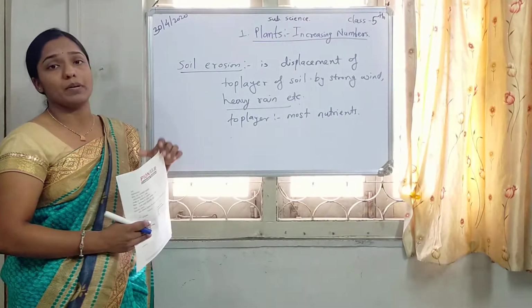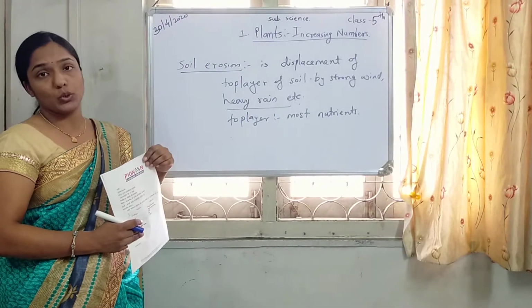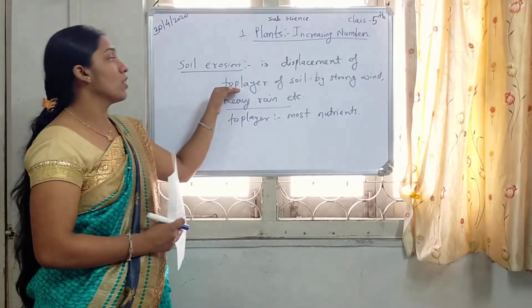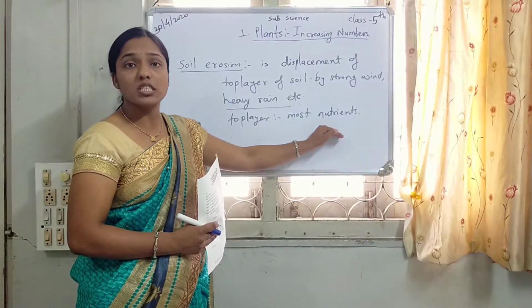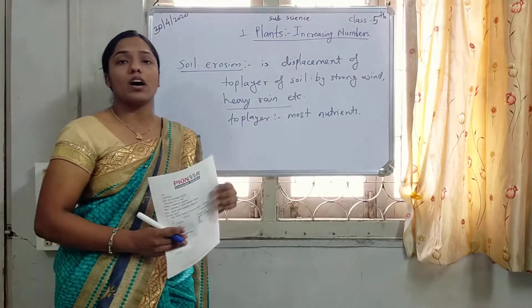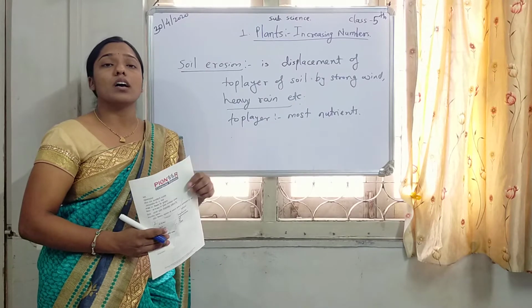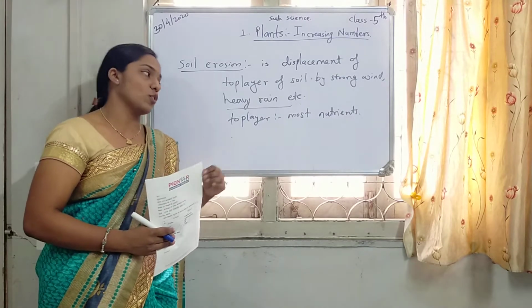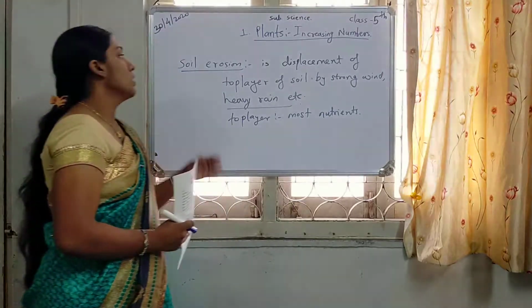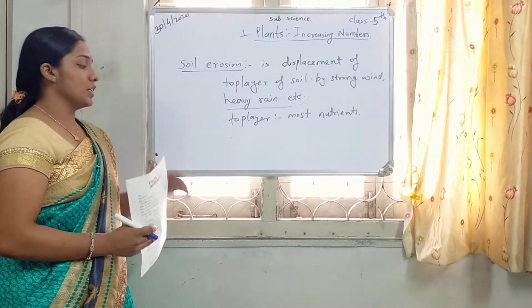Plants also help to stop soil erosion, which is the displacement of the top layer, and the top layer of the soil contains most of the nutrients, which are very essential for plants. From there plants produce food, using nutrients, water and the sunlight. So this is about soil erosion.